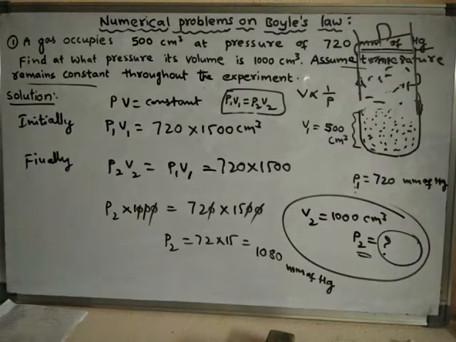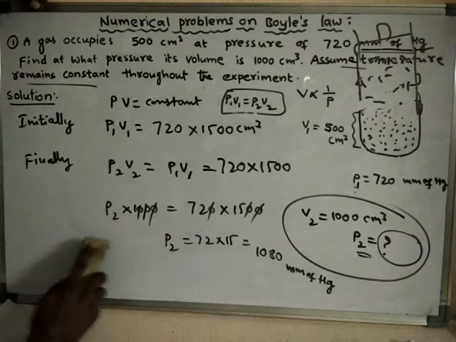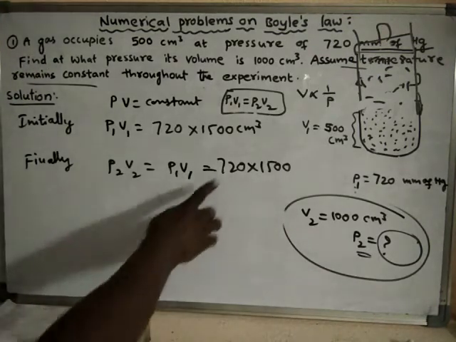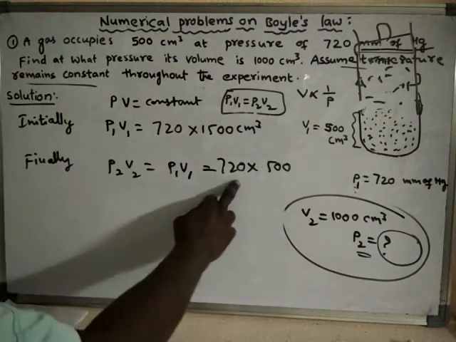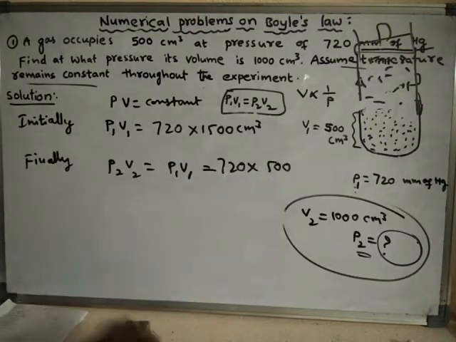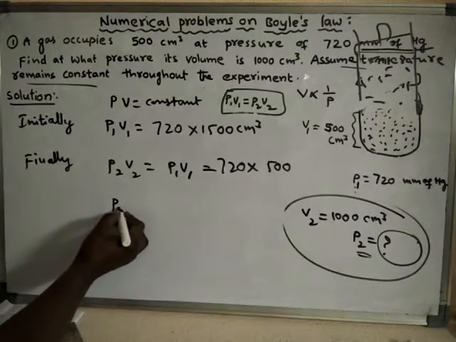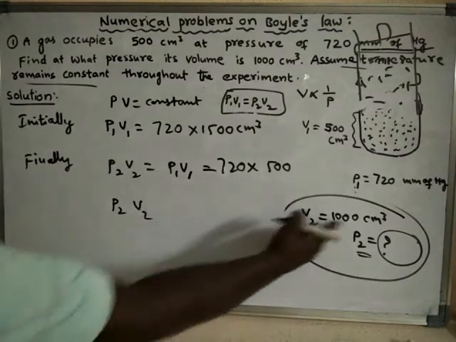So now I will substitute the values. What is P1? P1 is 720, V1 is 500. So 720 and 500. Now P2 V2. What is P2? We don't know. What is V2? The new volume is 1000.